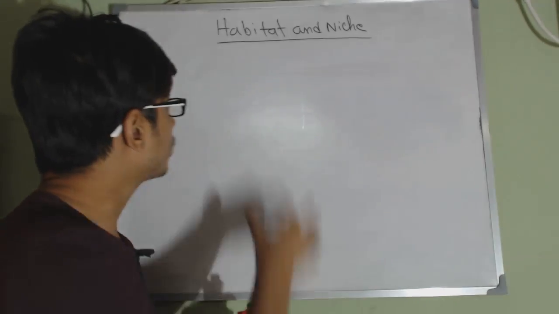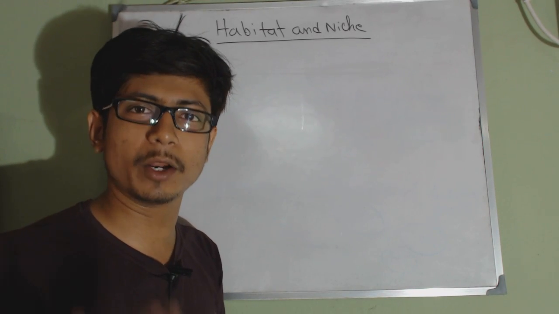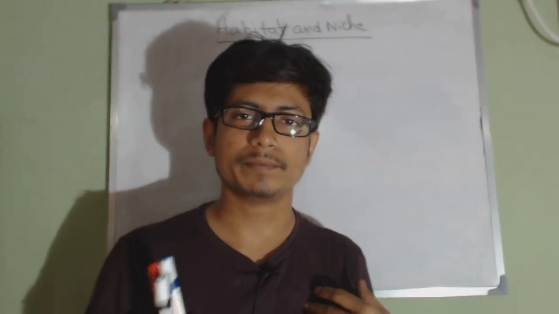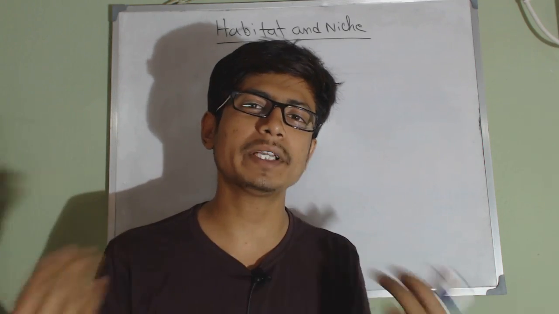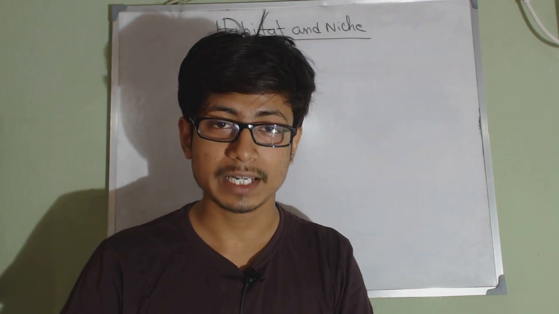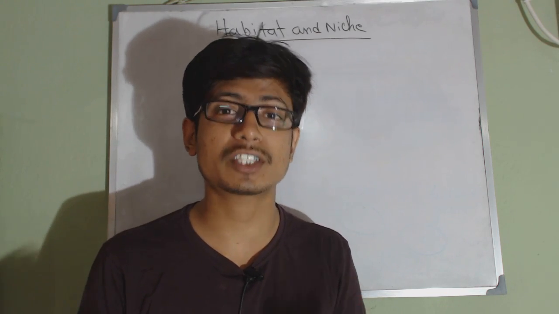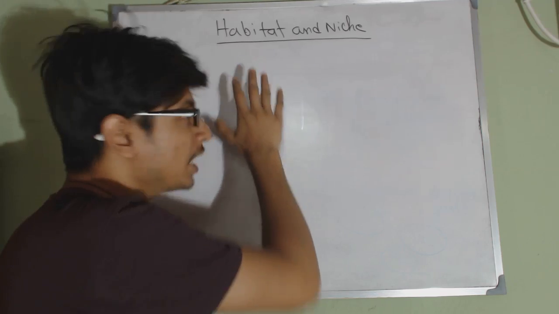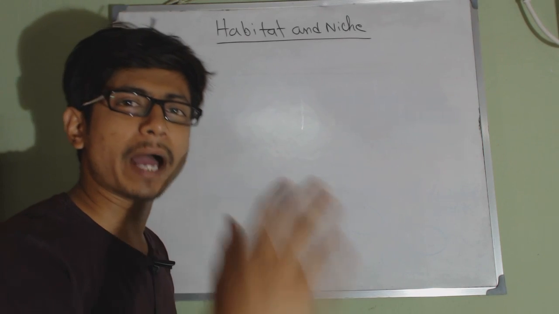So habitat is all aspects of the place or the environment an organism lives in. That's the habitat of that organism. So wherever you live, wherever I live, wherever a cat lives in a particular area in this whole ecosystem, that whole set of parameters together, everything, is known as its habitat, the place the organism lives. Lives means it lives without any kind of alteration, without any kind of problem, the natural living system of an organism. That is known as a habitat, which includes the environment, which includes all the biotic factors and abiotic factors.